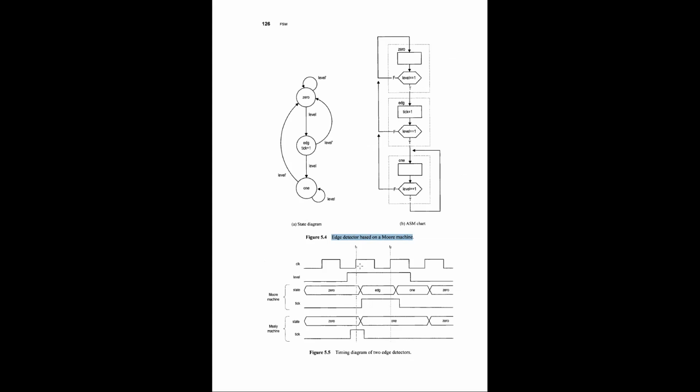So this is basically a positive edge detector. So this is where the positive edge is coming. So when this positive edge is coming, this tick is highlighted. Okay, so then when another positive edge is coming, it's going to 0. Okay, so it's basically an edge detector.